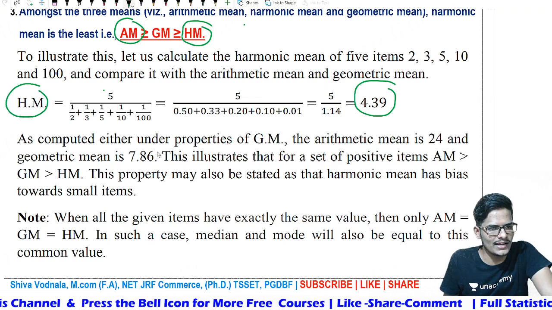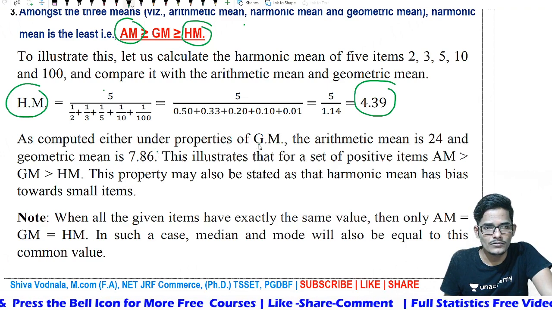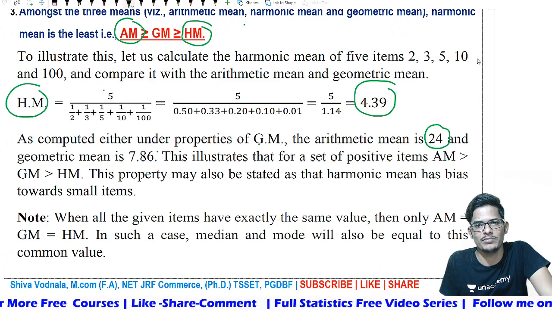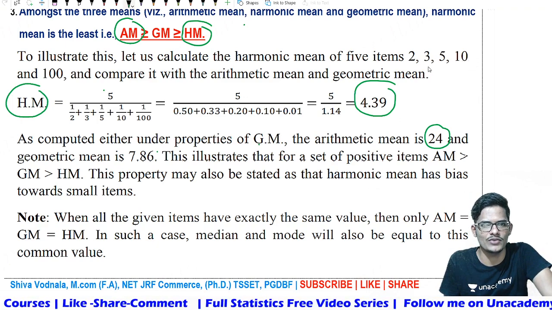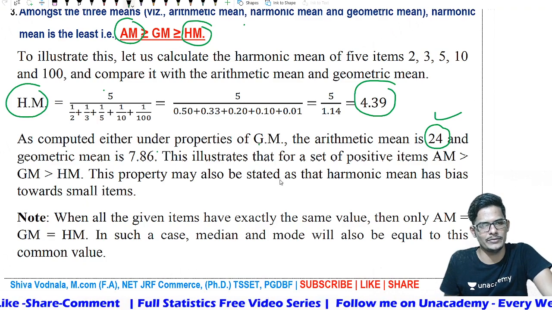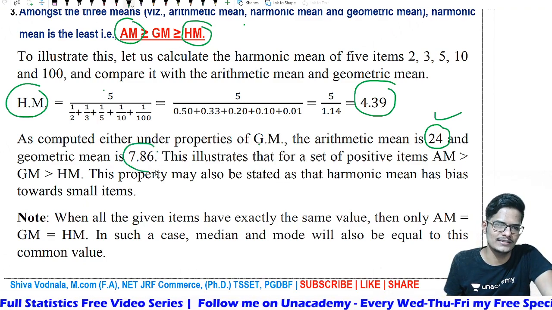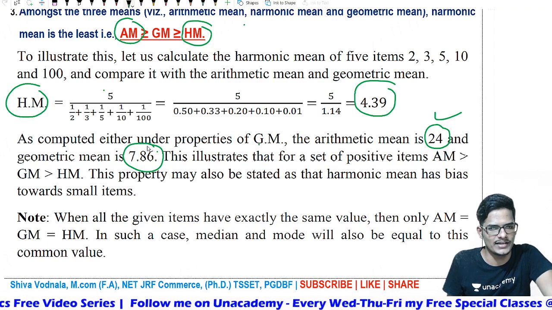Now, as computed under the properties of GM, the arithmetic mean is 24. That is 2 plus 3 plus 5 plus 10 plus 100 divided by 5, the number of observations. 24 is the arithmetic mean that you identify. And the fifth root of the product of all observations, that you got as 7.86, that is the geometric mean.